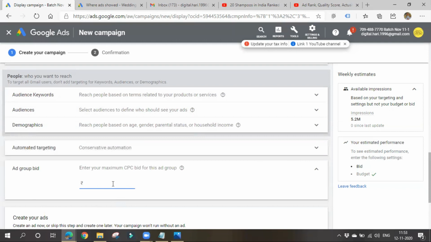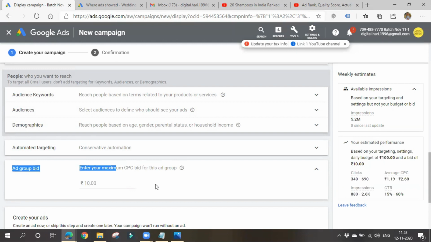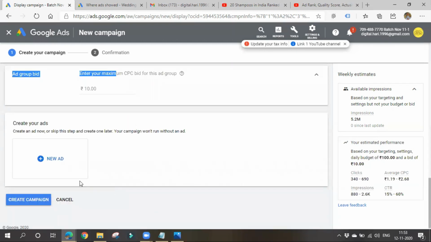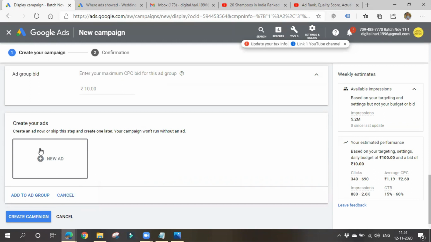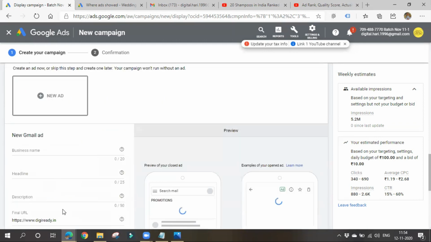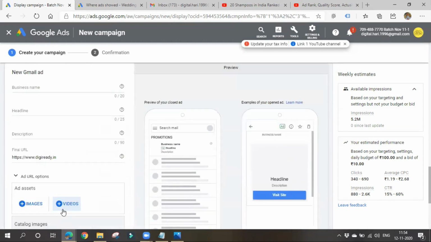So for the ad group bid, I'll be giving some 10 rupees per click like that. Again, we'll choose CPC only. To create your own ad, you can upload your ad or also you can copy your existing ads. So we have to create a Gmail ad now.